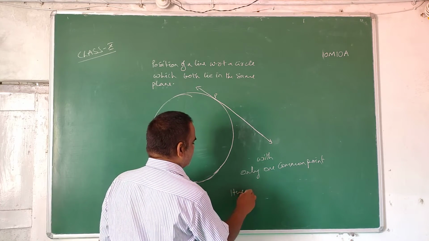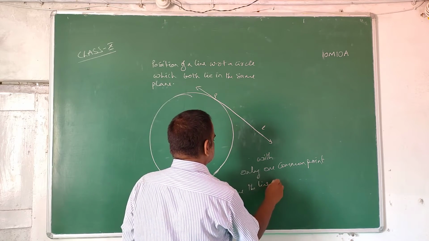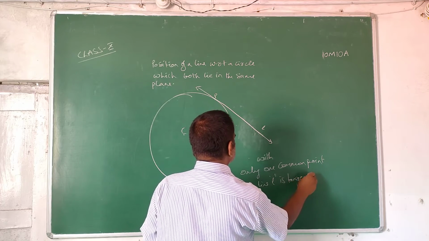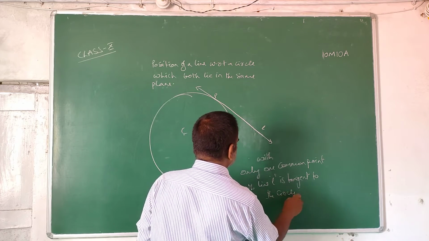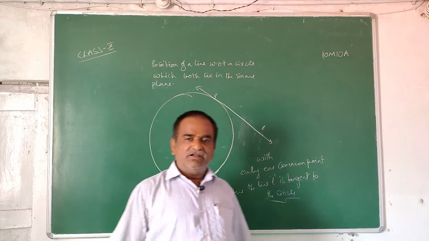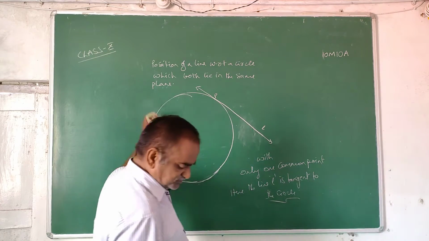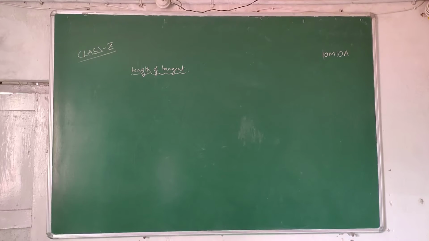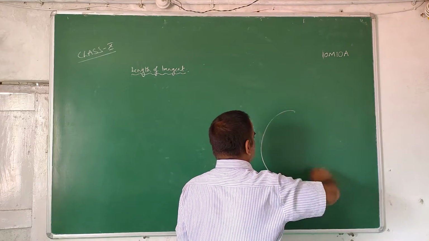So here the line L is tangent to the circle. Understood? So what is a tangent to the circle? I think you understood. Now we are going to discuss the length of a tangent.